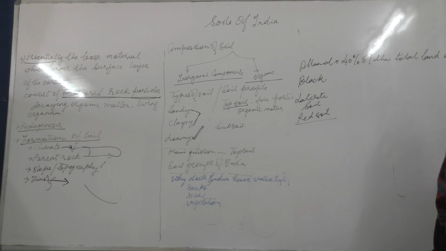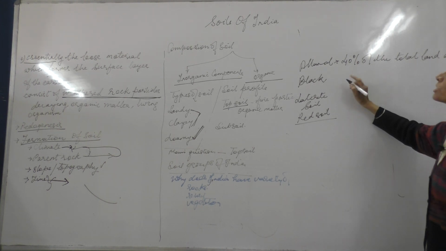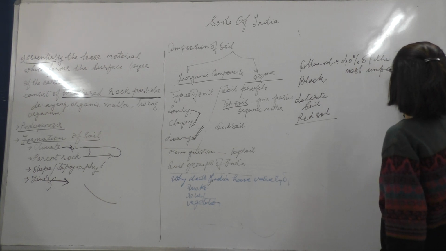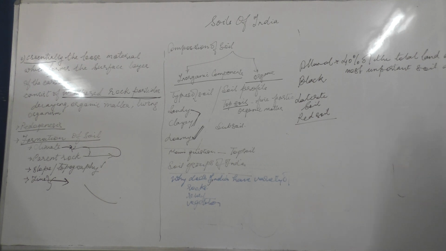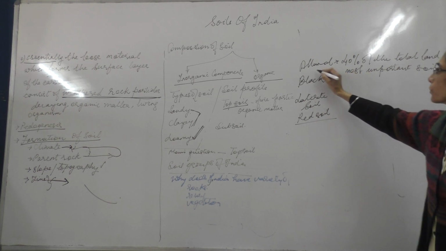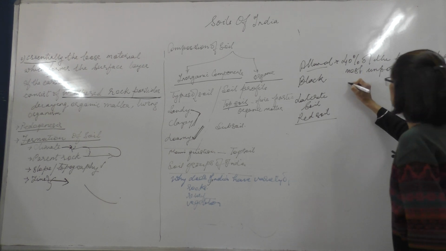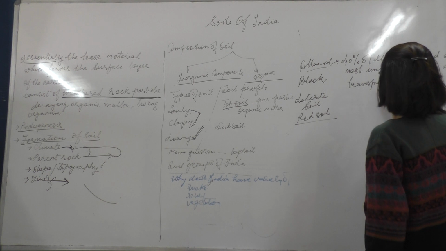It's agriculturally the most important soil. Alluvial soil is formed by the deposition of the rivers. It's the transported soil.